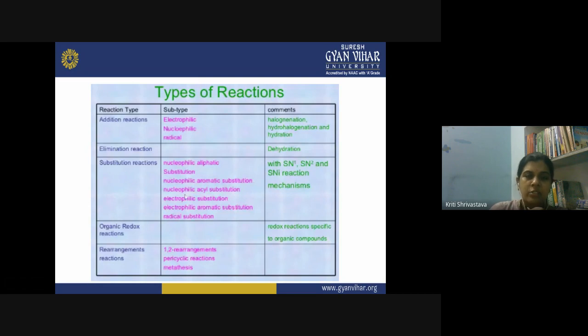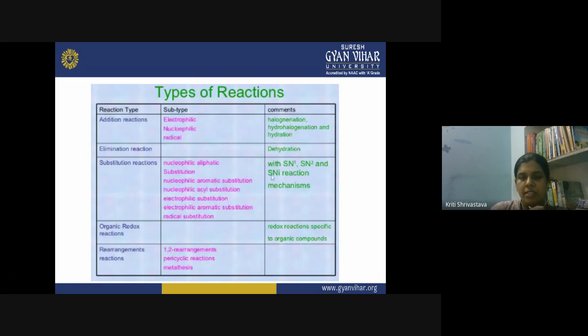Then you can have nucleophilic acyl substitution. If an electrophile is involved, you call it electrophilic substitution. Then electrophilic aromatic substitution, when you have the aromatic system involved. And finally, we can also have radical substitution reaction.